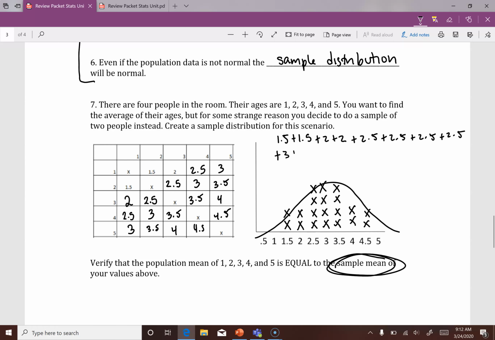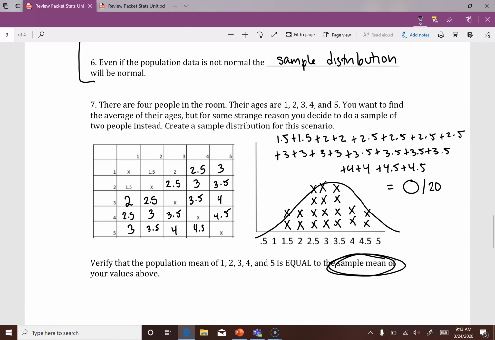Then I've got 4 3s. 4 3.5s. Okay, and I'm going to add those all up, and then I'm going to divide that answer by 20.